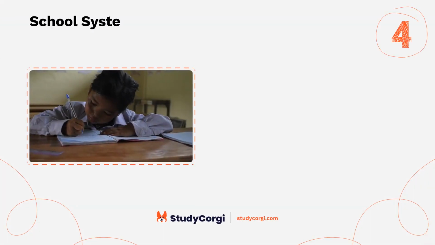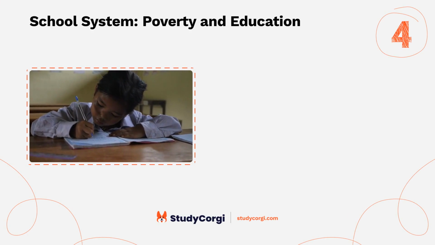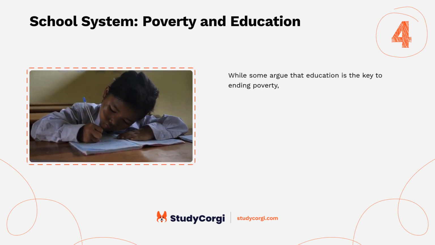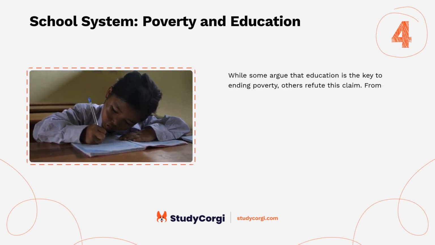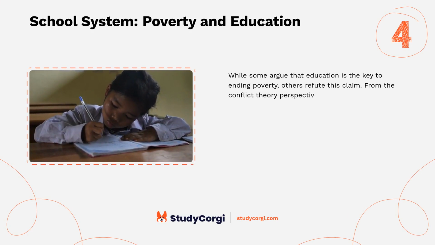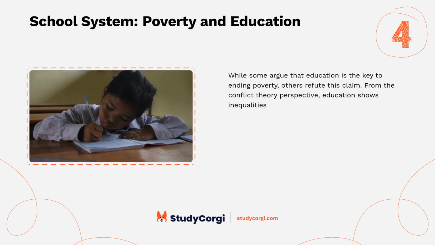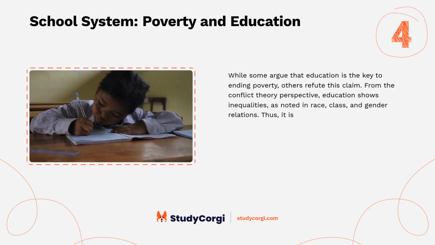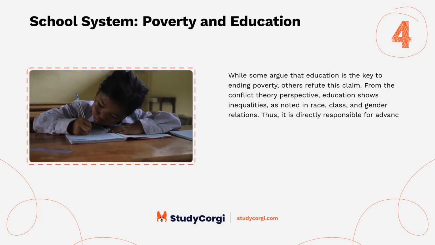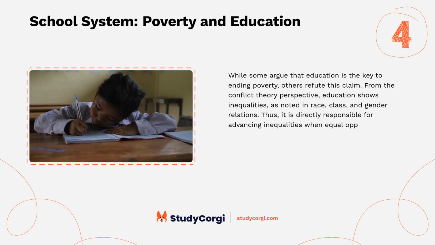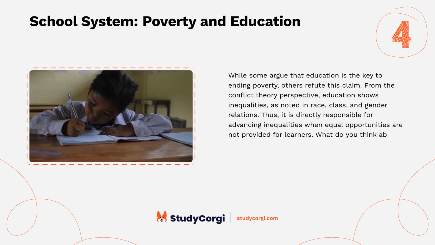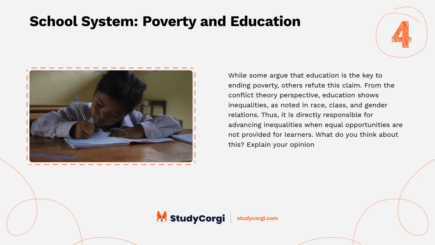School system, poverty and education. While some argue that education is the key to ending poverty, others refute this claim. From the conflict theory perspective, education shows inequalities, as noted in race, class, and gender relations. Thus, it is directly responsible for advancing inequalities when equal opportunities are not provided for learners. What do you think about this? Explain your opinion and add examples.